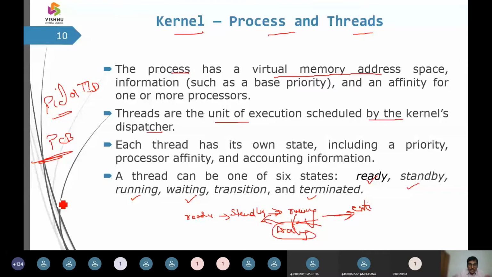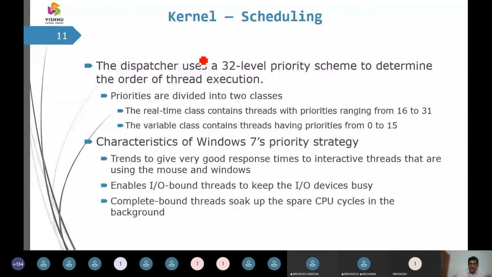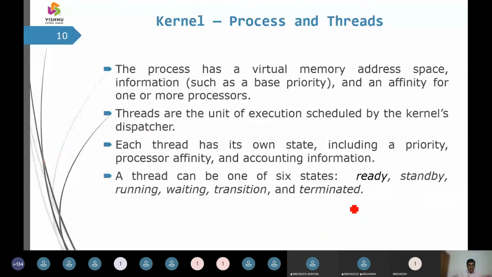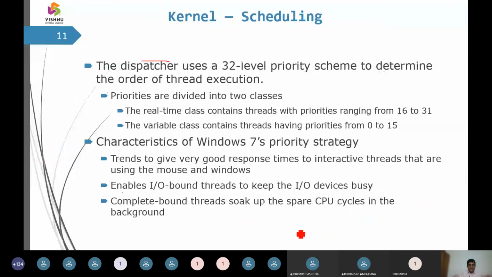Fine, we were talking about the dispatcher here. I can just go back to the screen. So there are 6 states, right? From running state to the exit state, there is a dispatch. That means the process has been executed and there is no longer need for it to stay in the running state. It can be removed from the memory. So at that stage, this dispatcher is going to work.